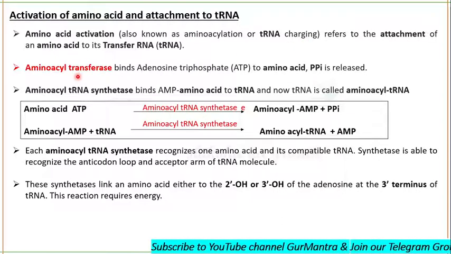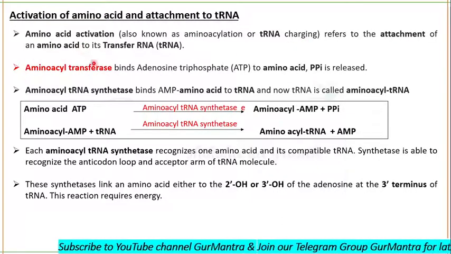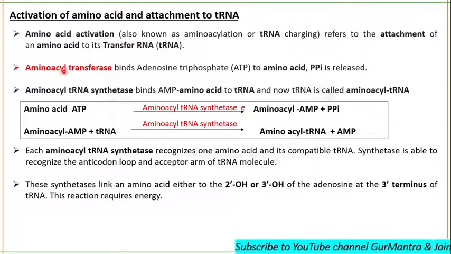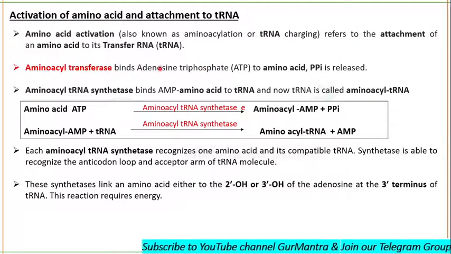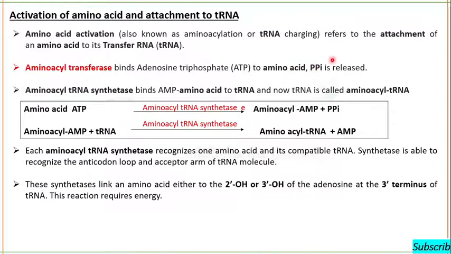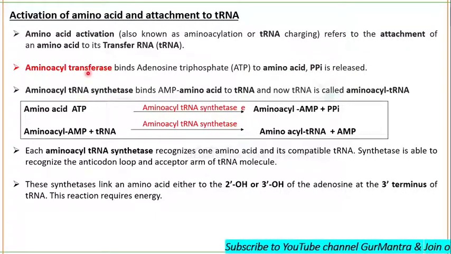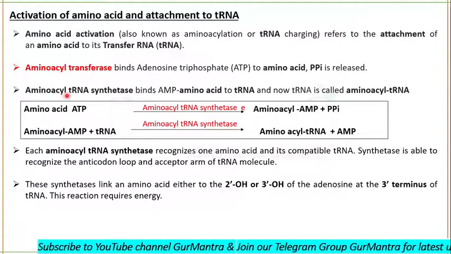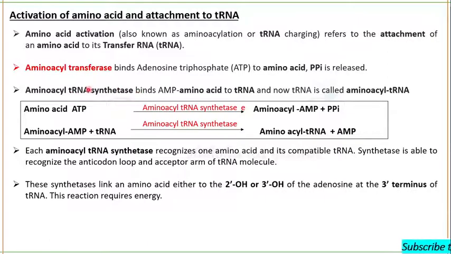Fine. Amino acyl transferase is an enzyme which will bind the ATP to amino acid, and pyrophosphate will be released. And the amino acyl tRNA synthetase, do not get confused, okay? Amino acyl tRNA synthetase is a type of amino acyl transferase.